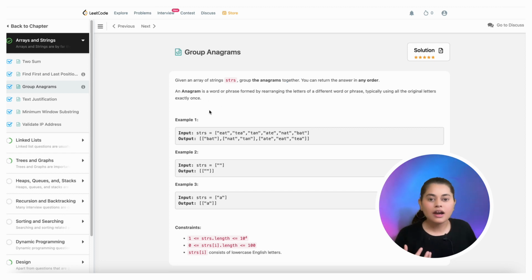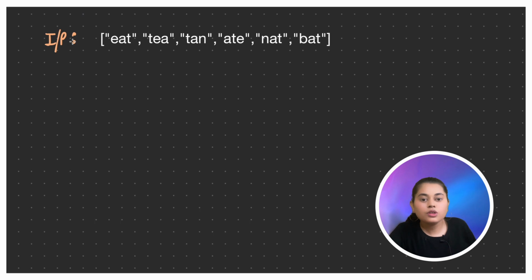So first, let's try to understand what the question is asking and how we can proceed with the problem. The question says group all the anagrams. So you are given an array of strings and you have to group all the anagrams together. We can return our answer in any order, right? So first of all, let's see what anagrams are and how we can group them. Basically, anagrams are formed by rearranging the letters.